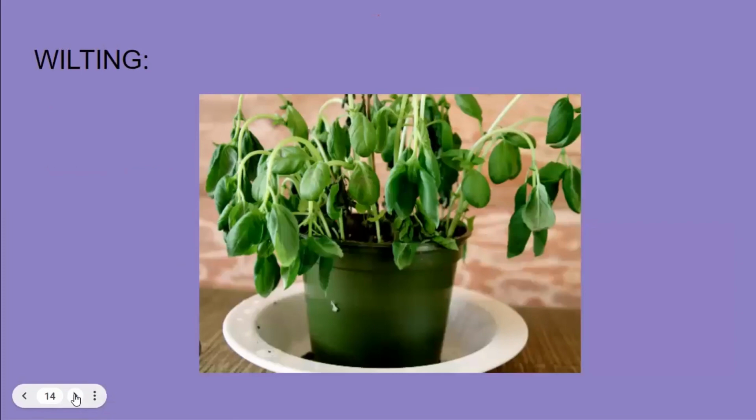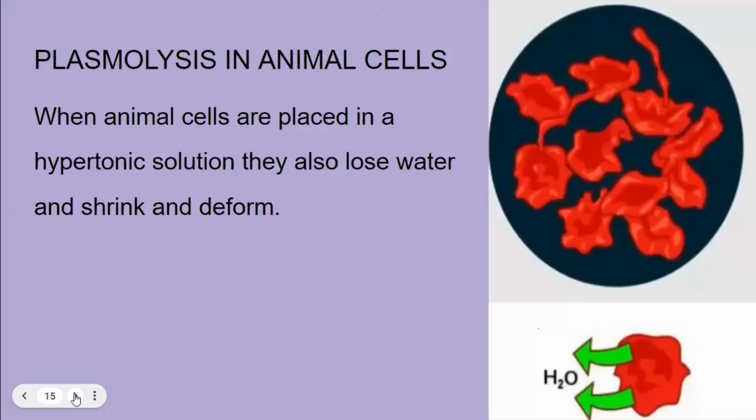So this is a real life picture. You must have noticed one thing. If you do not water your plants for a long period of time, or if it is not raining for a long period of time, you will see that all the leaves of a plant will become droopy. The leaves will not be able to spread themselves the way they have to be. Why? Because they are losing water. Plasmolysis is taking place. The cytoplasm is shrinking away. The cells are losing their turgidity, and so all the leaves will become droopy.